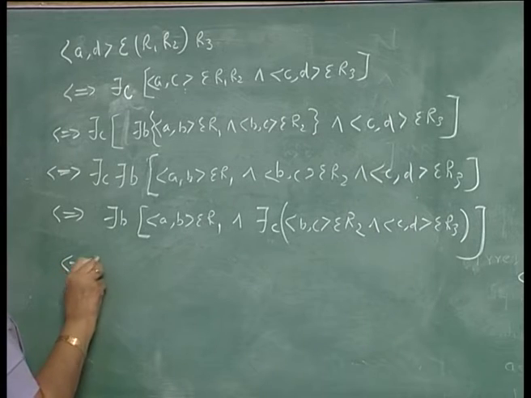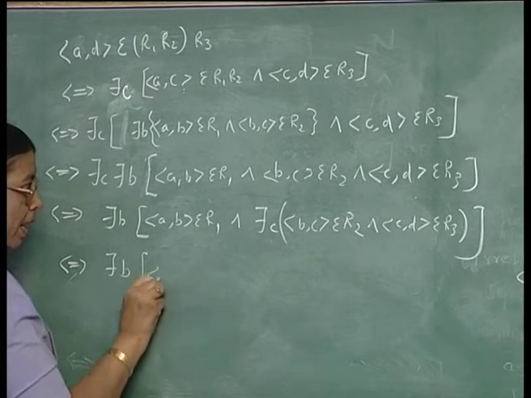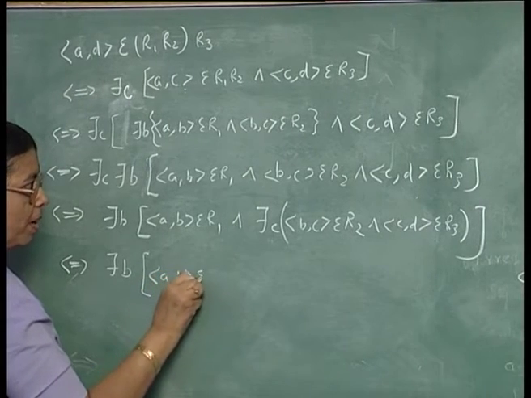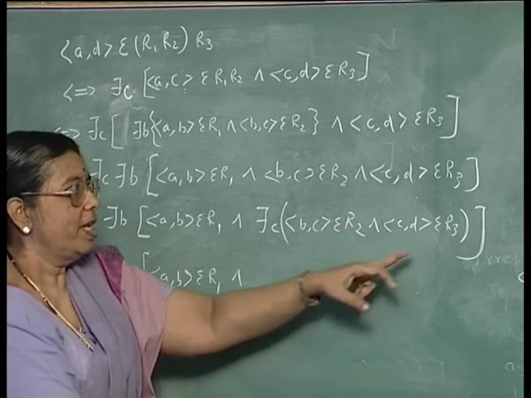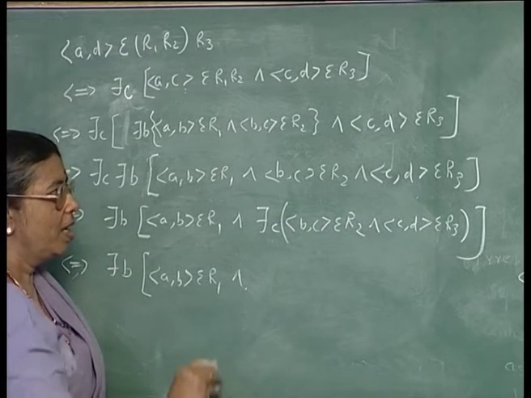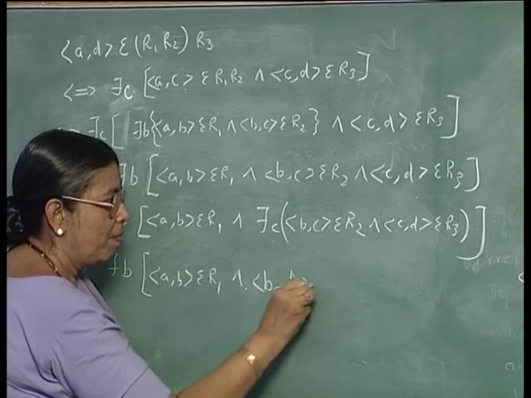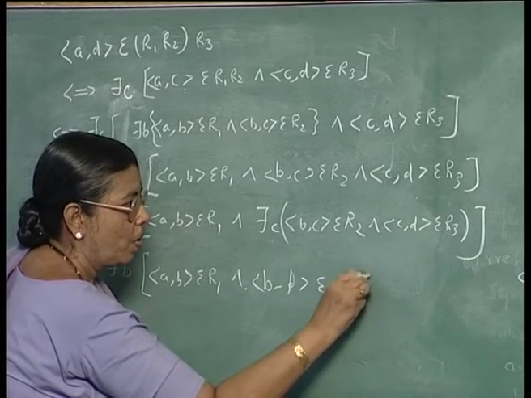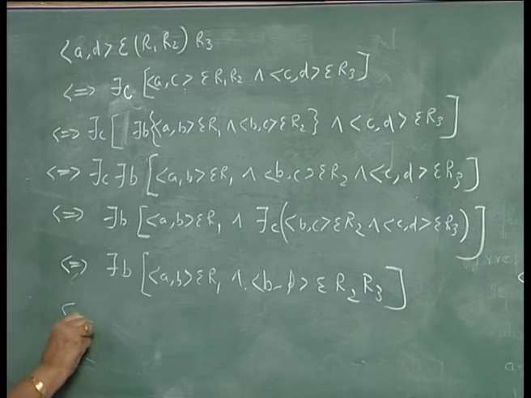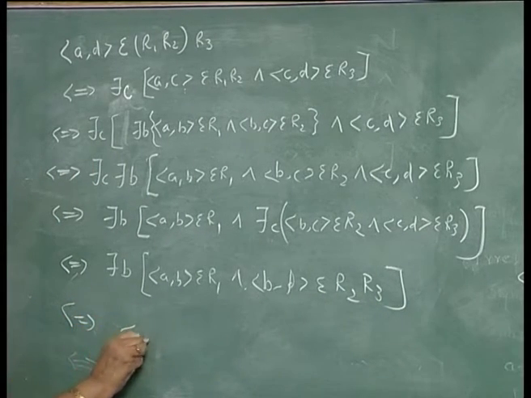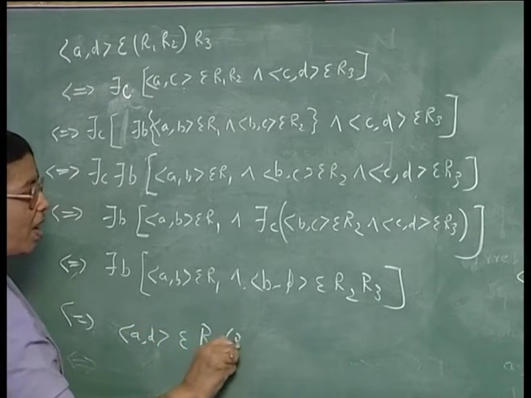And that is equivalent to saying there exists B, AB belongs to R1 and, because BC belongs to R2 and CD belongs to R3 would mean BD belongs to R2, R3, and this is equivalent to saying AD belongs to R1, R2, R3.